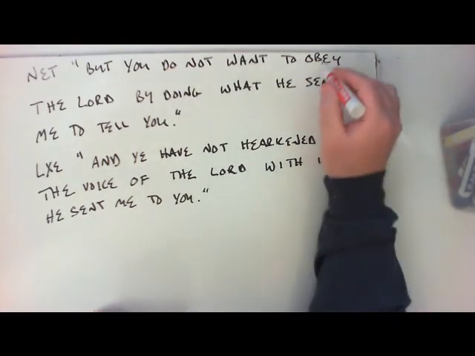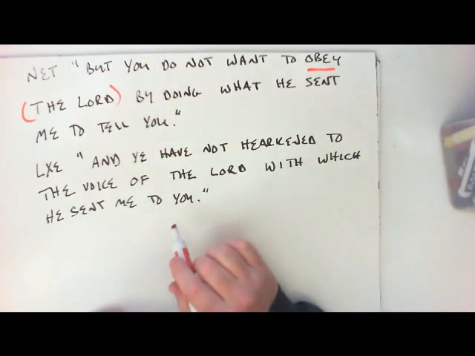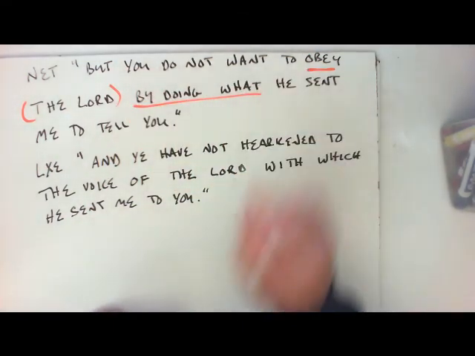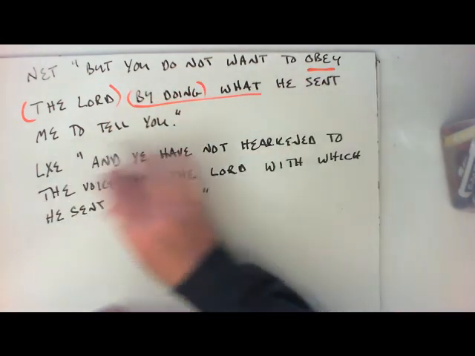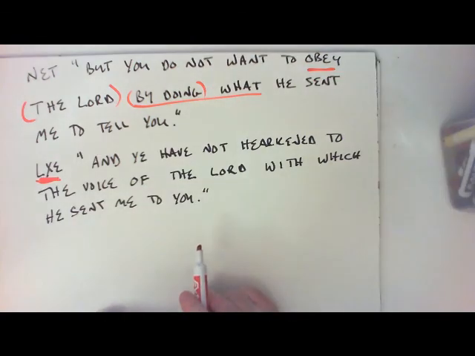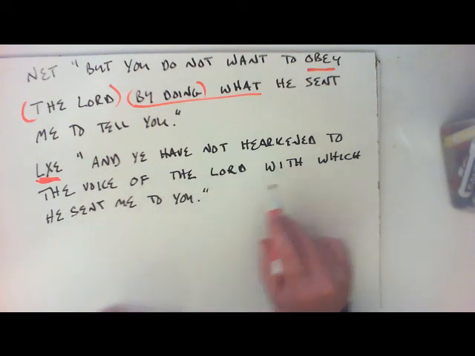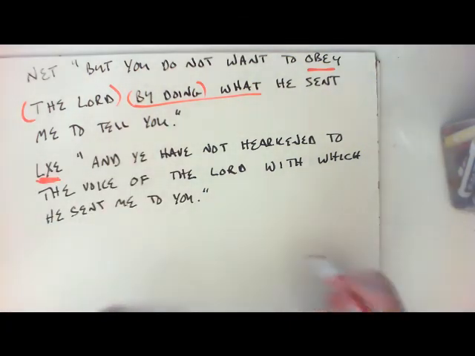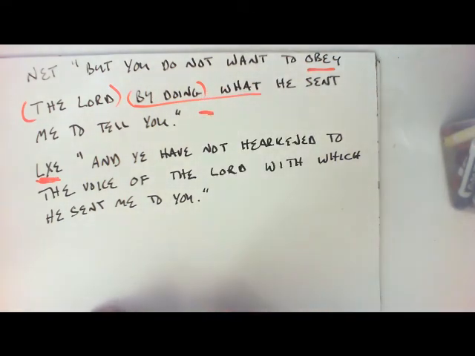You'll see they went with obey for akuo. They add the Lord because the Hebrew adds the Lord. By doing what? Well, by doing doesn't even occur in the Hebrew. He sent me to tell you. The LXE translation here is a translation of the Septuagint. And ye have not hearkened to the voice of the Lord with which he sent me to you. So you can see pretty clearly that the LXE is translating in a little bit of a wooden sense. The New English Translation takes advantage of the Hebrew.